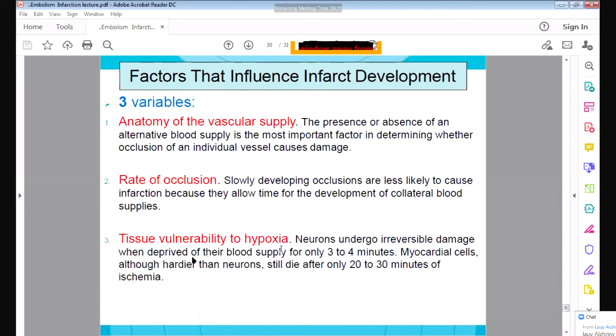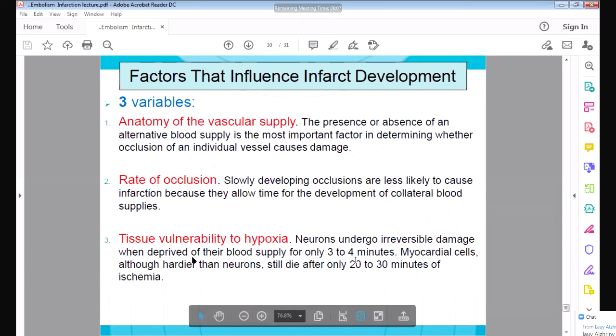And tissue vulnerability to hypoxia. Some tissues are very sensitive, and even if they don't receive blood supply or oxygen for a little time, they will undergo infarction, like neurons in the brain. Even for 3 or 4 minutes without oxygen or blood supply, the brain can be damaged and undergo necrosis.